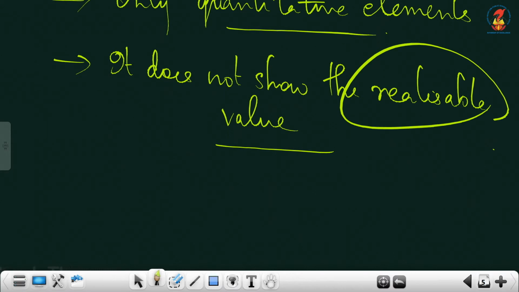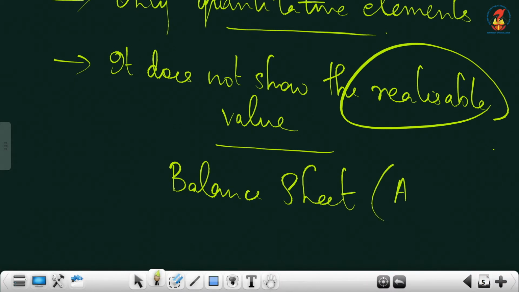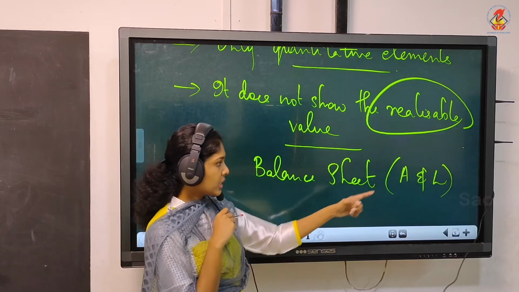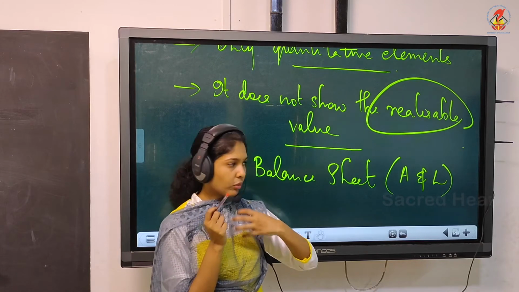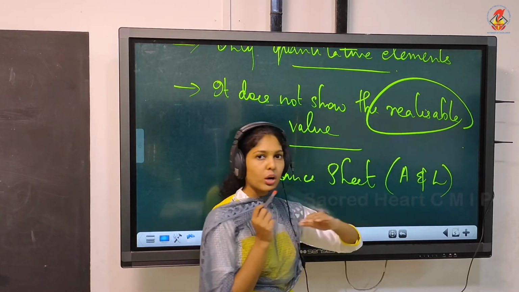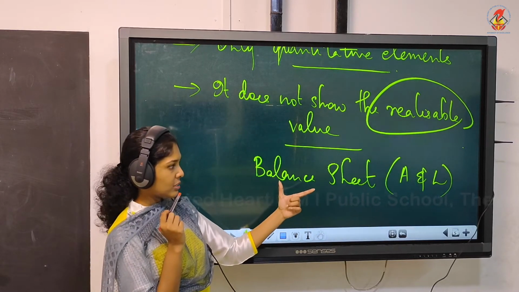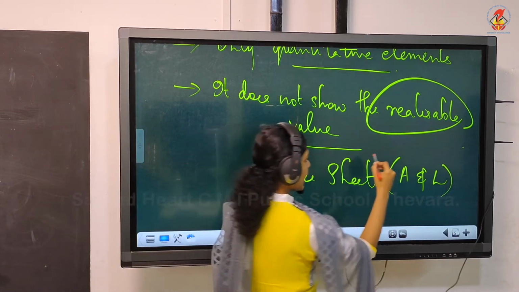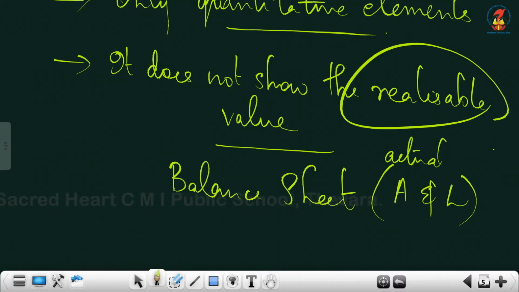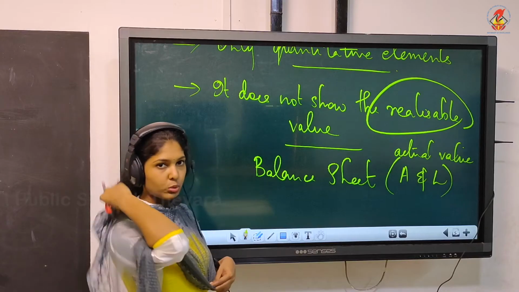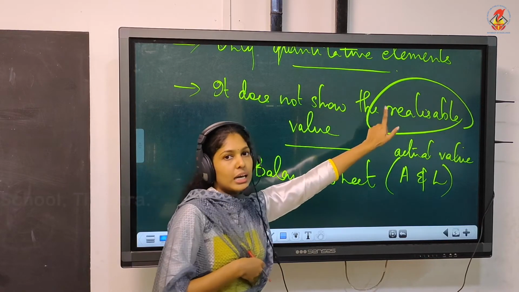The meaning is, we discussed one financial statement called the balance sheet, and I told you that the balance sheet will be showing the assets and liabilities. Assets means what we have, what we own. Liabilities means what we have to pay. So assets and liabilities will be shown in the balance sheet with their actual values, but it will not show the realizable value.